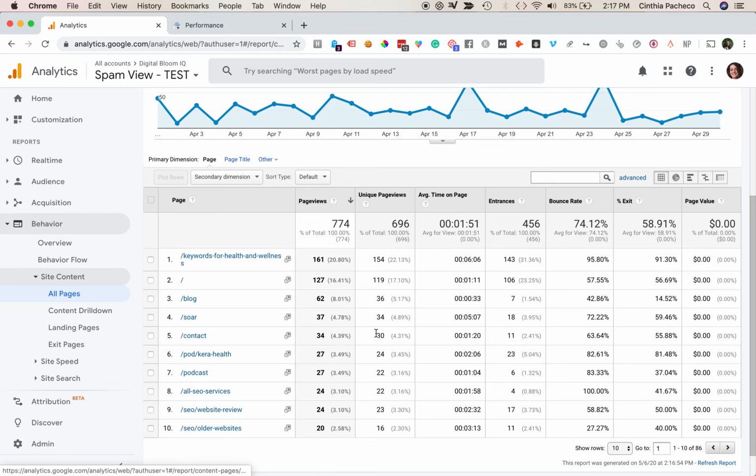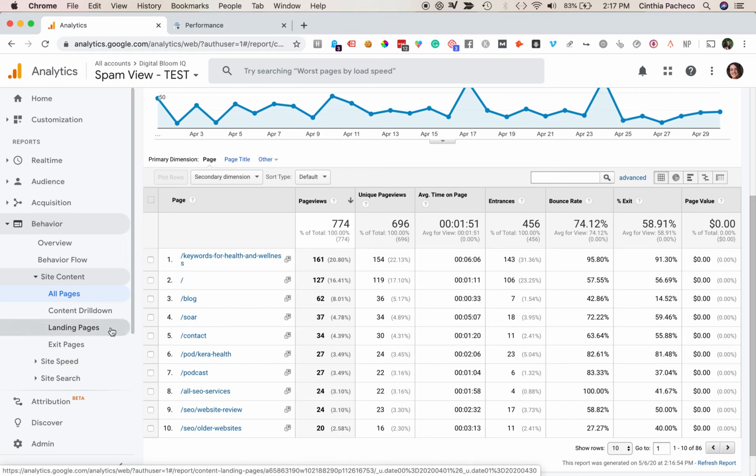An action that might come out of this is, for example, this fourth value is my sales page, my SOAR page. I might say, okay, it might be time to update that, because people are obviously spending over 5 minutes on that page, which is awesome. So it's a good idea for me to focus on that, especially since I'm planning on selling more of those in the coming months.